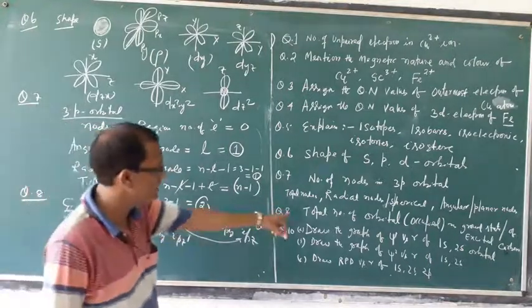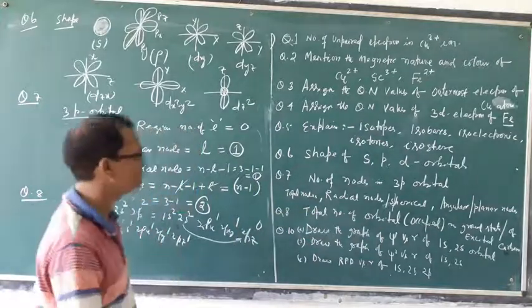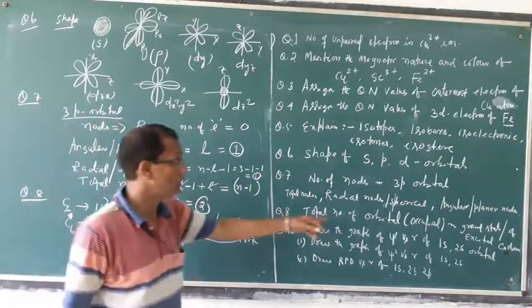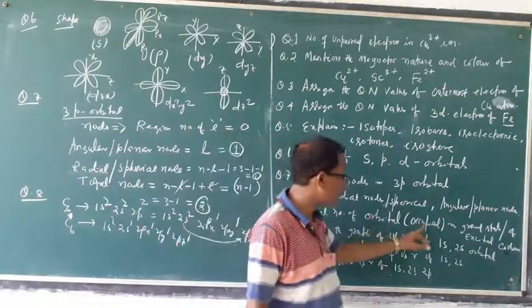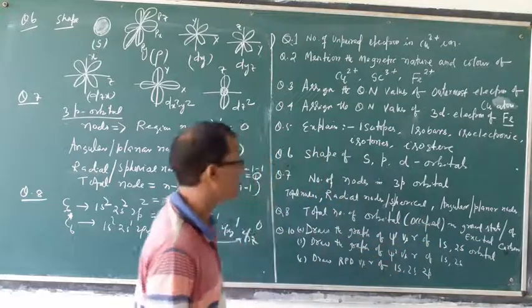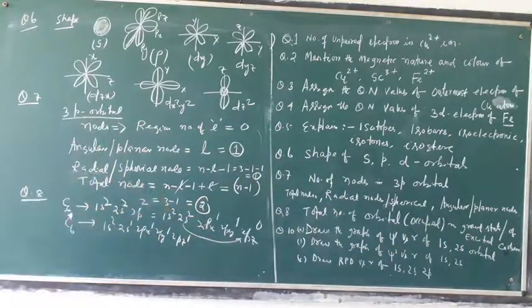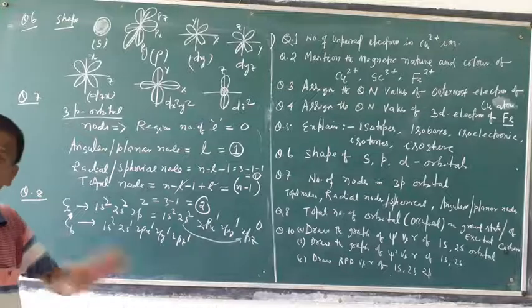But what is the question? Total number of orbitals occupied. What is the meaning of occupied? Occupied means having an electron. Unoccupied means having no electron.